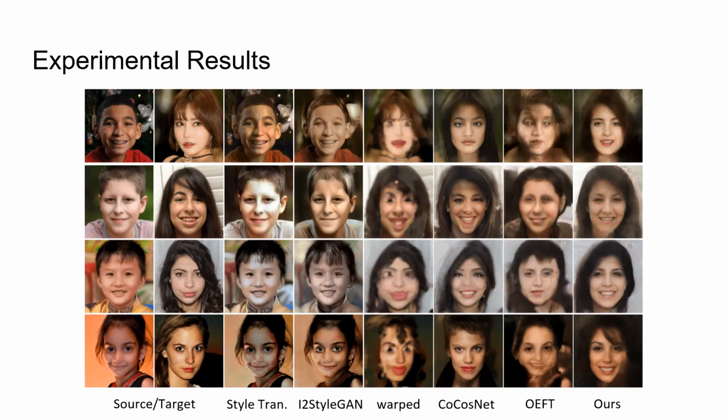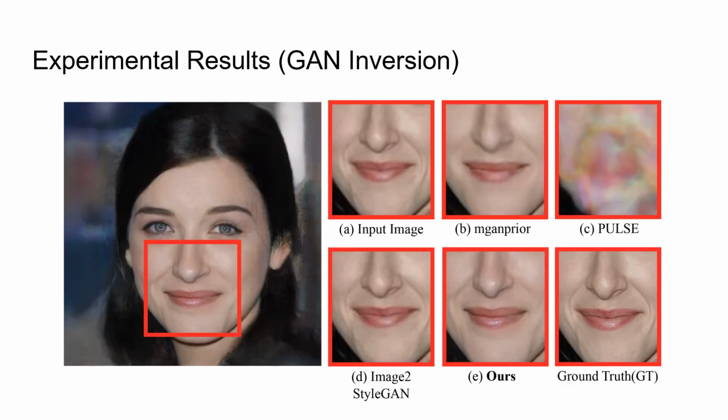This picture shows a comparison of our model with other existing exemplar-based image-to-image translation and StarTransfer methods on the FFHQ dataset. This shows that our networks can translate local features as well as global features from both structure and style and generates high-resolution images. This picture shows a comparison of GAN inversion results with existing methods on the CelebA-HQ dataset. Our model generates competitive results with the smallest computational cost.